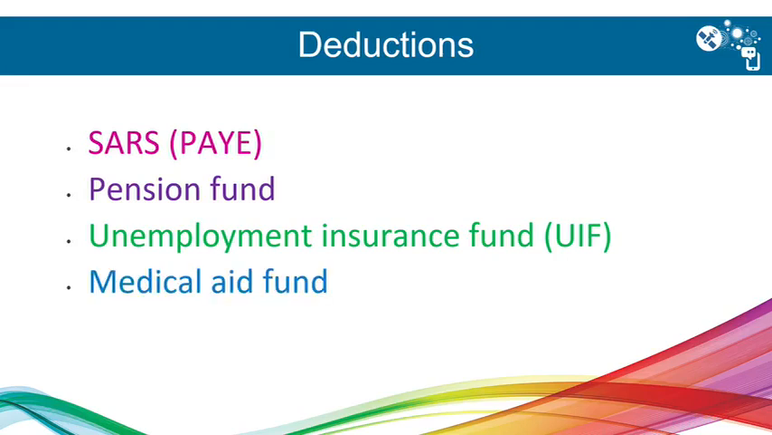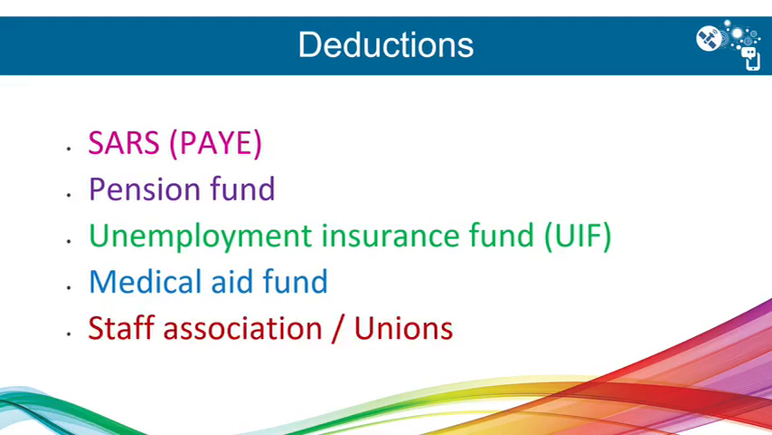Medical aid fund, when you contribute towards a medical aid, so that when there's medical expenses they cover some of your costs. And then staff associations or unions that you belong to. So those are things that can be deducted from your gross salary and paid over to those institutions.